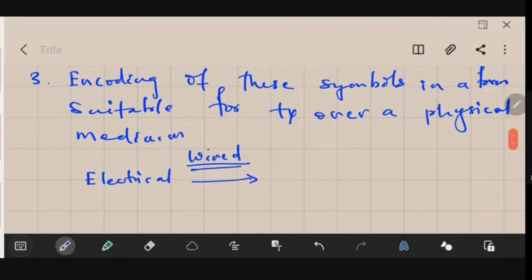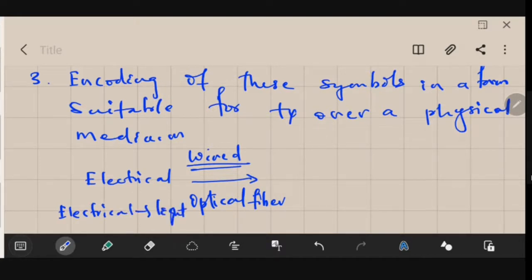Similarly, in wired media, if you are using optical fiber, we know that in optical fiber we transmit the information as light waves. So you have to convert the electrical signal into light so that you could transmit it over that medium. So obviously you need to encode these symbols in a form that is suitable for transmission over the physical medium.